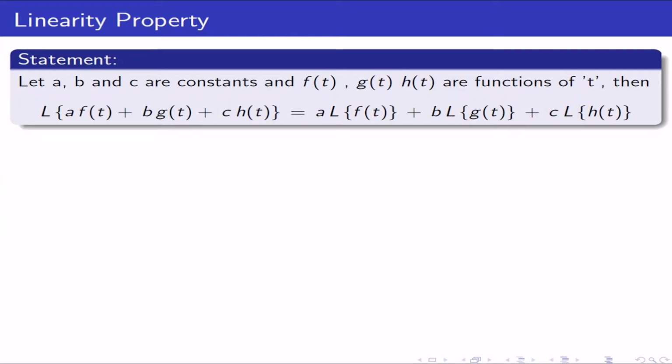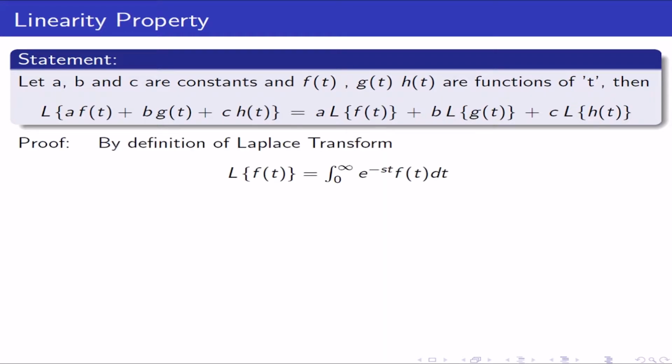The statement of the linearity property is: let a, b and c be constants and f(t), g(t), h(t) be functions of t. Then the Laplace transform of a f(t) + b g(t) + c h(t) is equal to a times the Laplace transform of f(t) plus b times the Laplace transform of g(t) plus c times the Laplace transform of h(t). Let us take a proof.